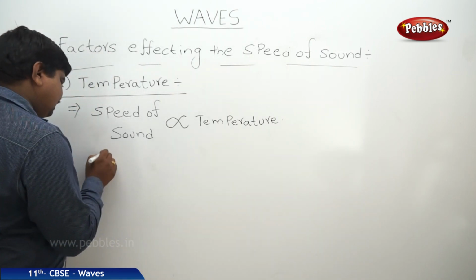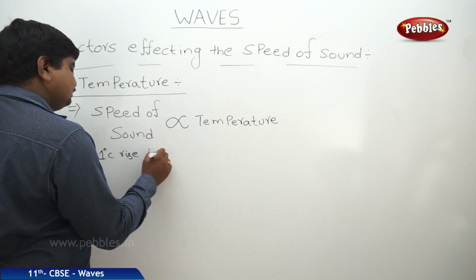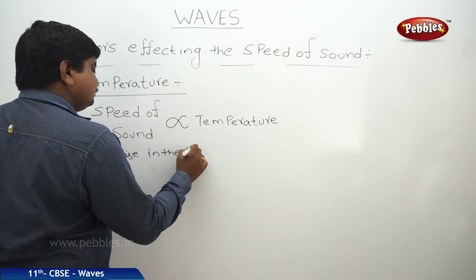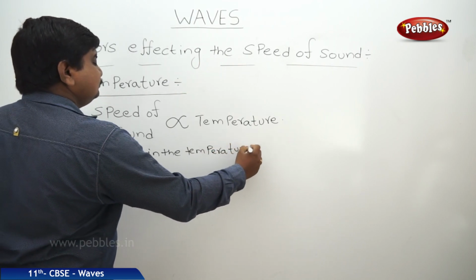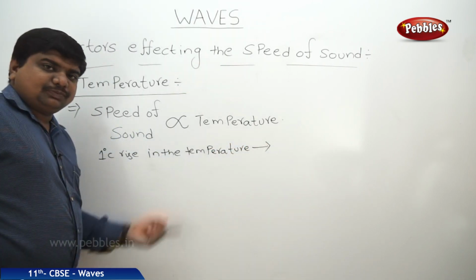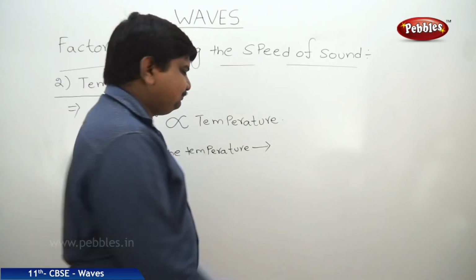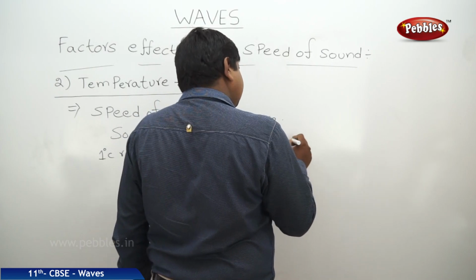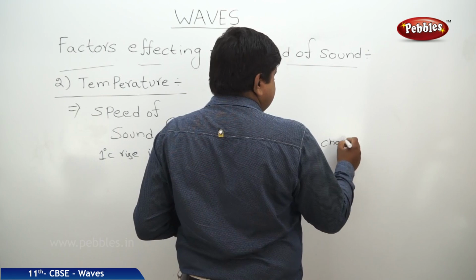So a 1 degree Celsius rise in the temperature corresponds to a 0.61 meters per second change in the speed. The change is a positive change.